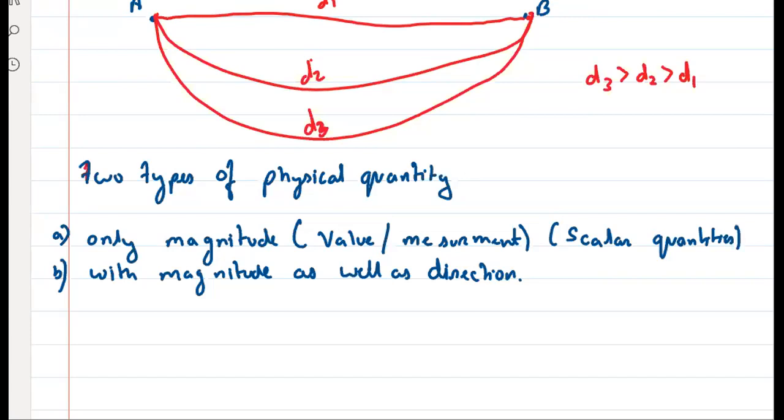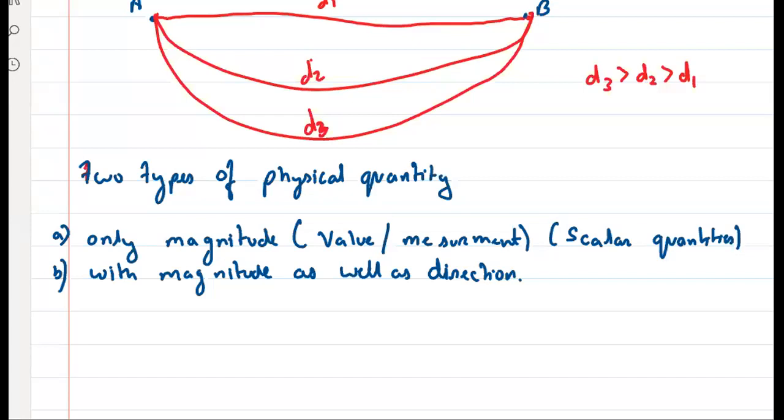If I ask you, what is the temperature today? Tell me what is the temperature today. Not exactly, but in general, 30 degrees, 31 degrees, 28 degrees, like that. Right? So you're just telling me the measurement. Think about it. You're just telling me the measurement. So it is a scalar quantity. Because it's a physical quantity, so it is a scalar quantity.